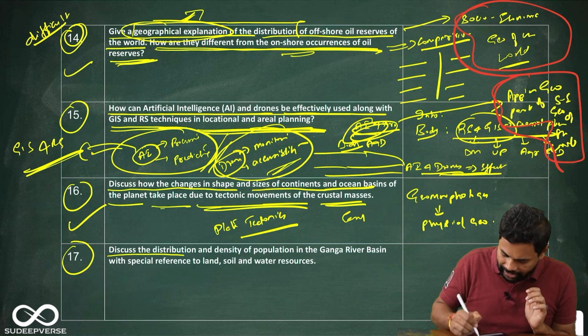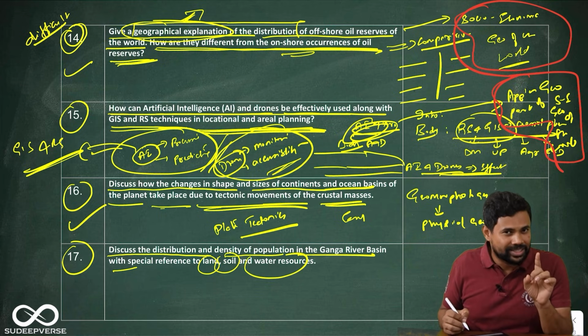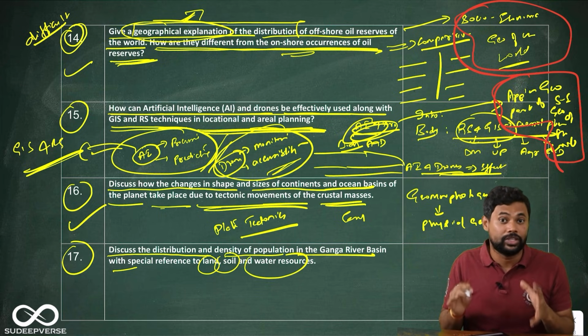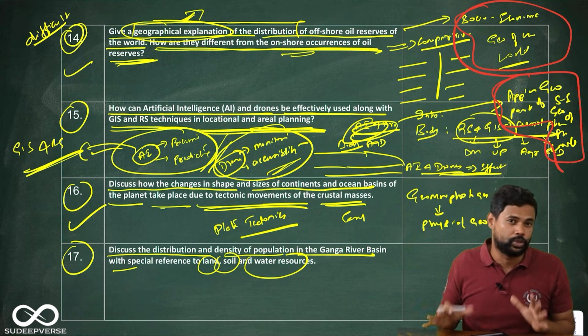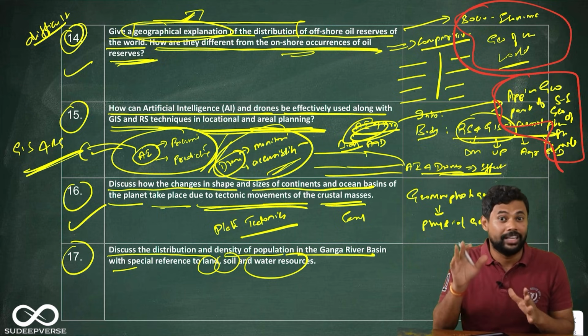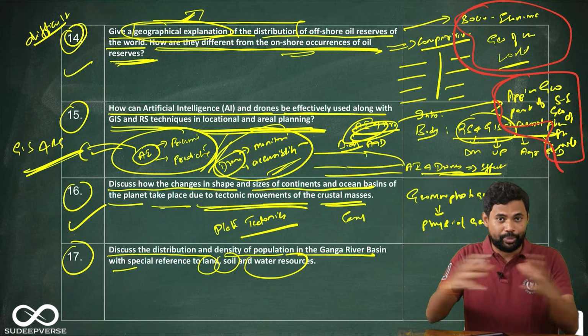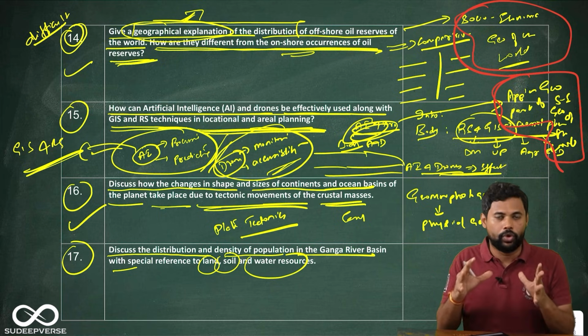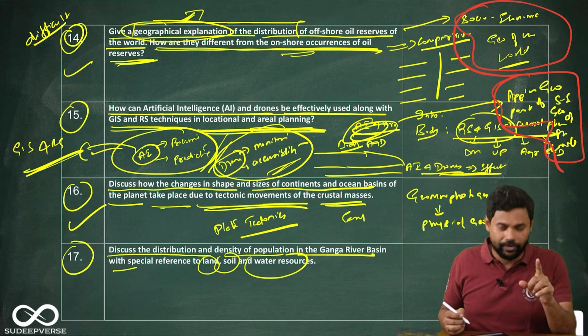Discuss the distribution and density of population in the Gangetic River Basin with special reference to land, soil and water resources. Again, the question is easy provided you are good in Indian geography. For you to get good marks in mains, you have to be good in Indian geography, because I know many students across India who don't like Indian geography because it is made very factual. Yes, it is factual and I agree in prelims, but in mains you should know some amount of facts, but you should have a spatial sense of India. If you don't have the spatial sense, that is the regional sense of India, then it becomes very difficult. Anyways, we will get there.